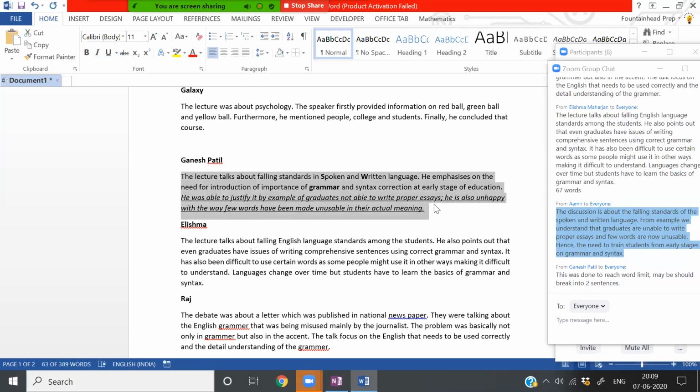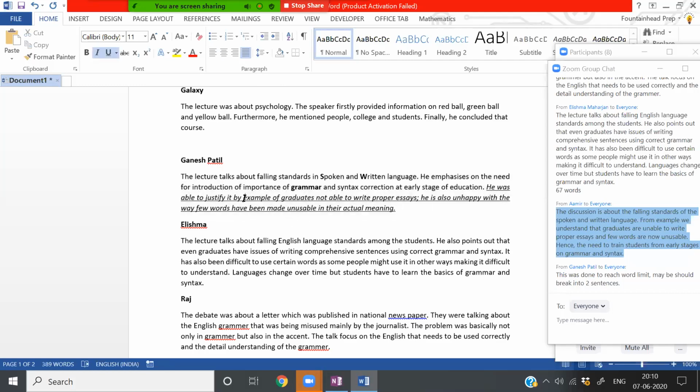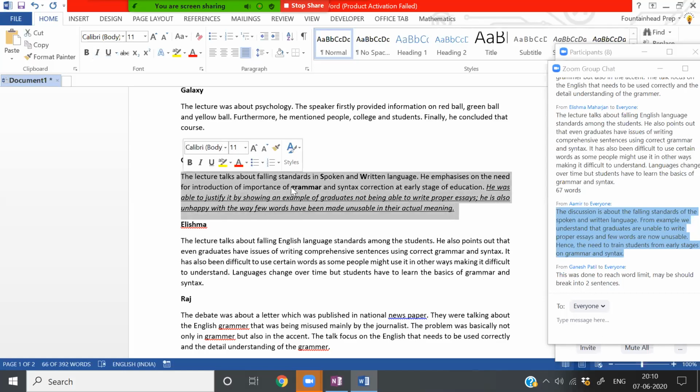You're still fairly within your word limits. You have to correct your grammar as well. Very minor grammatical errors, but something you can easily correct when you do the proofreading.